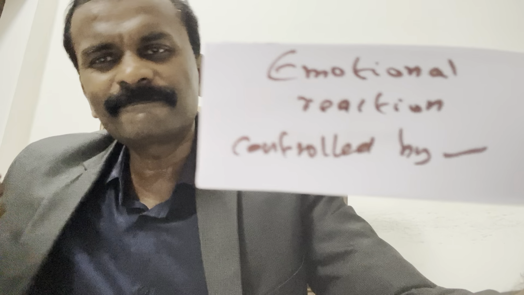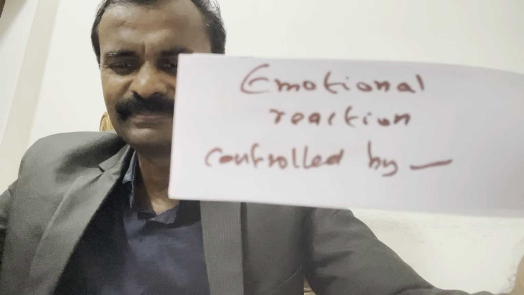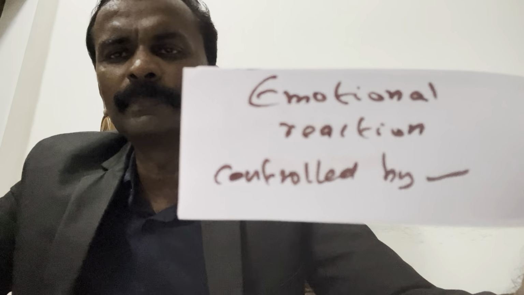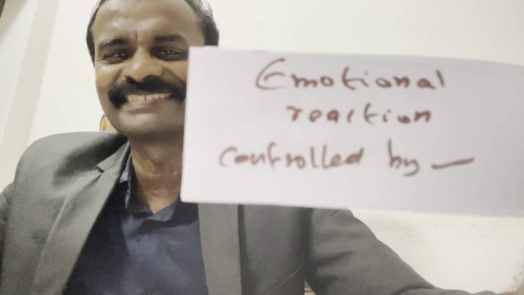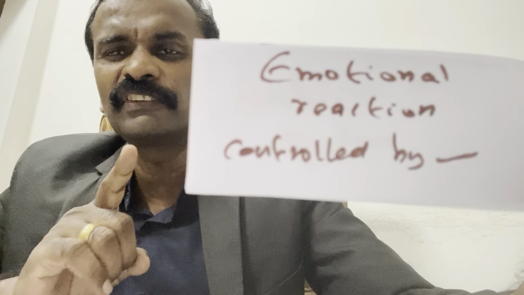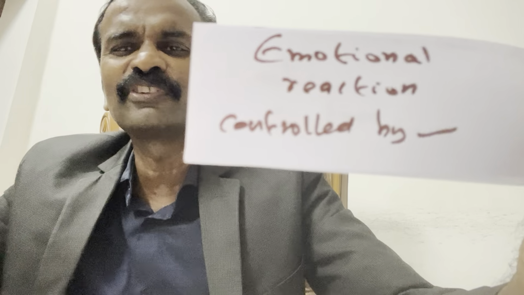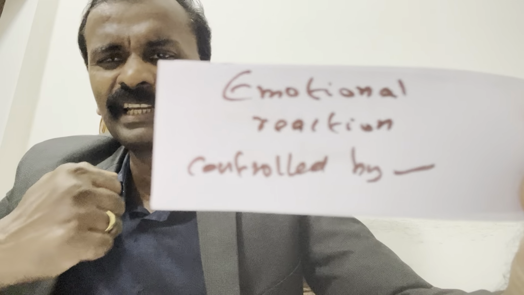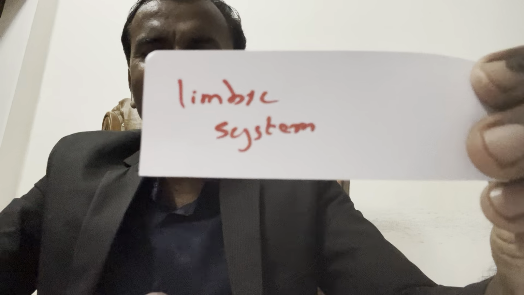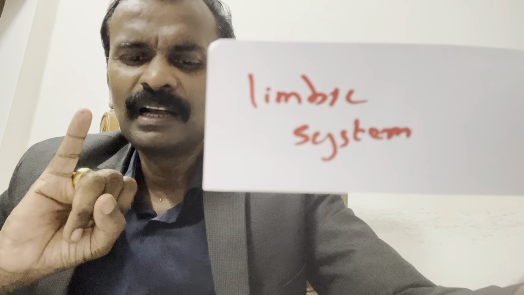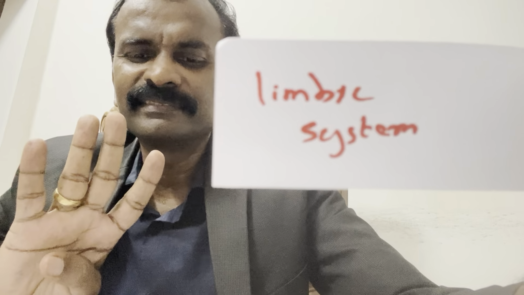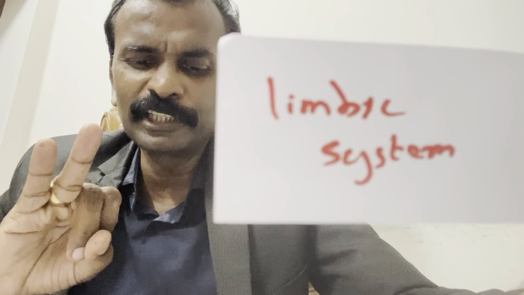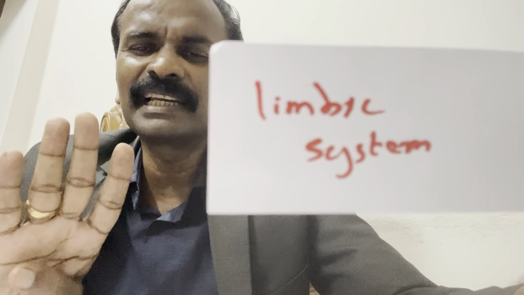Emotion. Emotion is controlled by what in the brain? They will be giving match the following. This question will be the toughest question when they put it in match the following. Come on, emotion. Which one? Same limbic system. We studied 4 for limbic system: olfaction, autonomic responses, sex, and emotional reaction. Keep it in mind, okay? Okay, good. Next one.